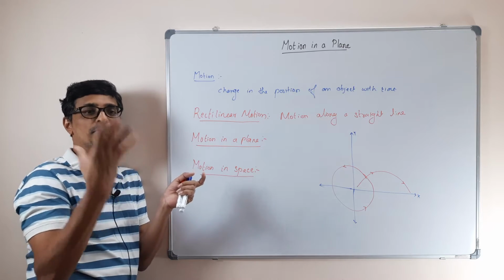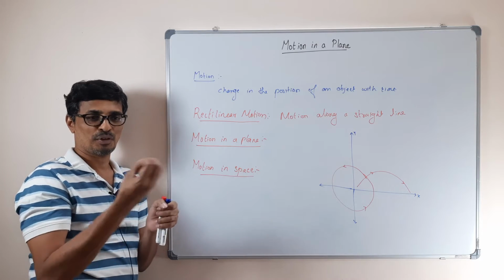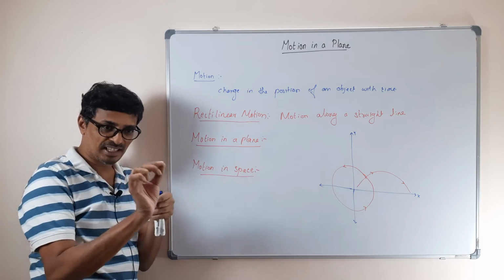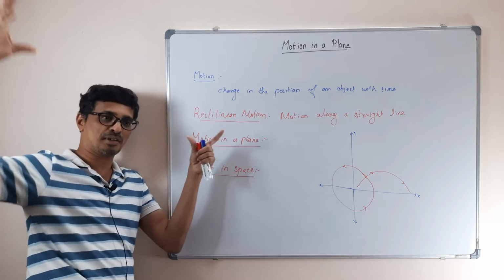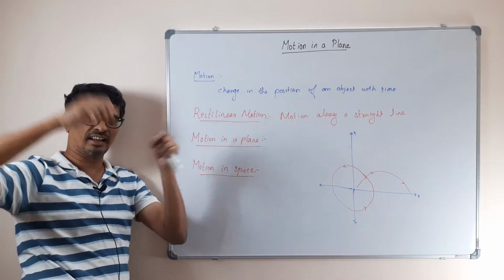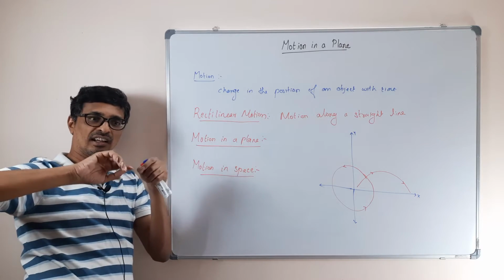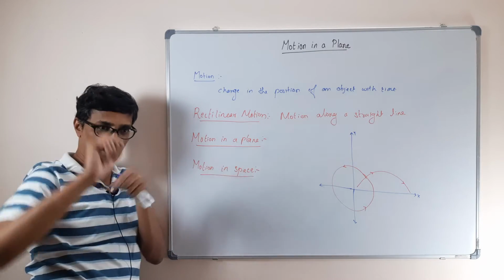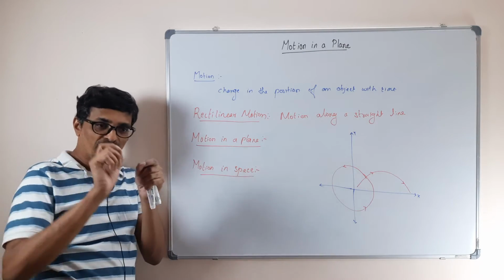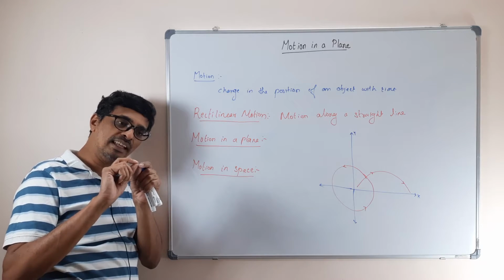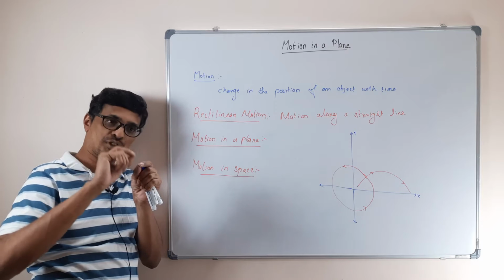Suppose, for example, bursting a cracker. You burst it, and all the particles are thrown away from the center. They are all moving in a straight line. They are not going to keep moving straight and then fall, but initially you can say they are all moving in a straight line. So if you take up a particle, initially you can define it as a rectilinear motion.